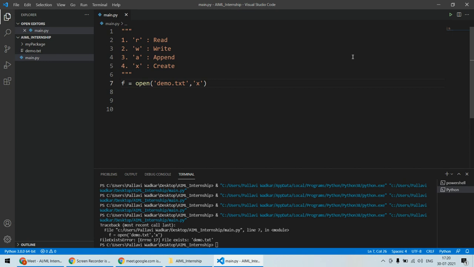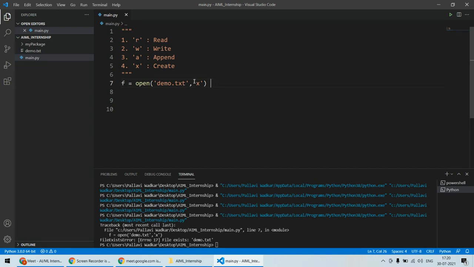You can read that error. What is that error? We are trying to open this file in create mode, which means we want to create the demo.txt file. The purpose of using X mode is to create the file. But unfortunately, there is already a file by the name demo.txt, so you can't create that file. That's what it is saying.